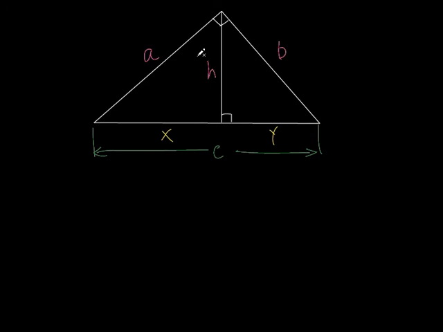All I've done is just label sides of a triangle and label some segments and label the height, or the altitude. Now here, there are three different ratios that we want to know. See how A, H, and B are all in the same color? I did that for a reason, because these are all geometric means. Remember how I always made the geometric mean X? Well, it could be any letter, right? So A is actually a geometric mean, B is actually a geometric mean, and H is actually a geometric mean. But it's a geometric mean between what two numbers? That's what I'm going to show you right now.